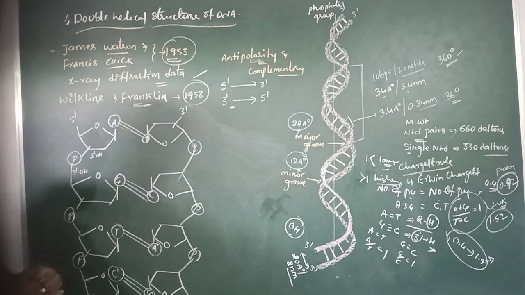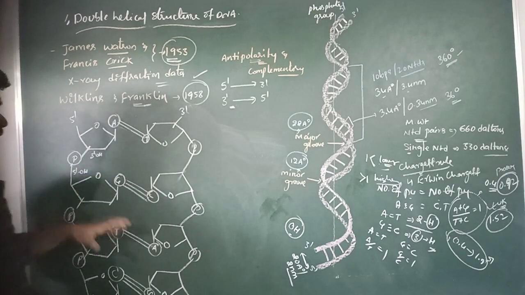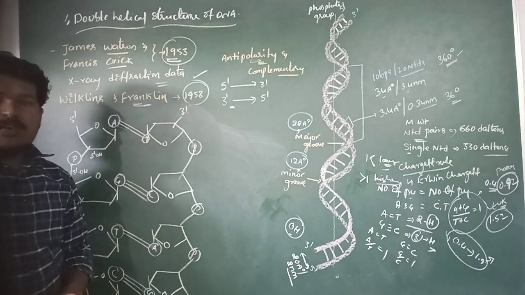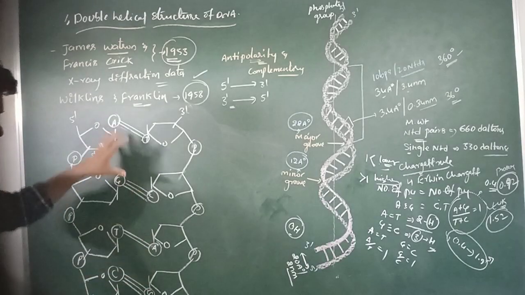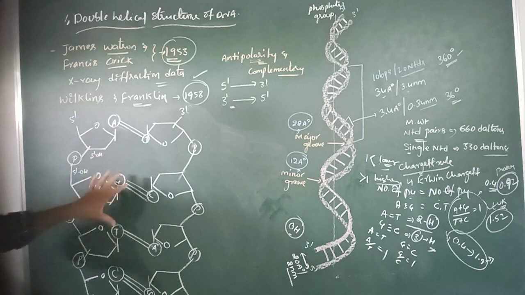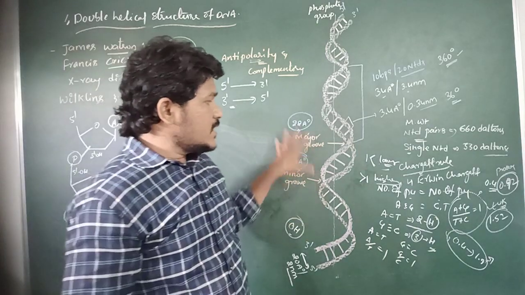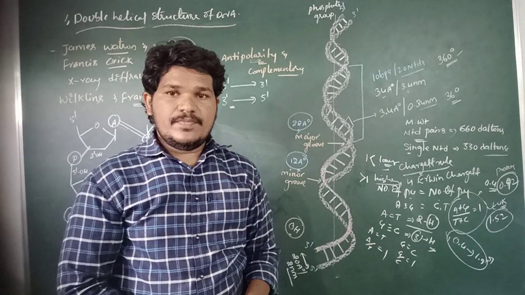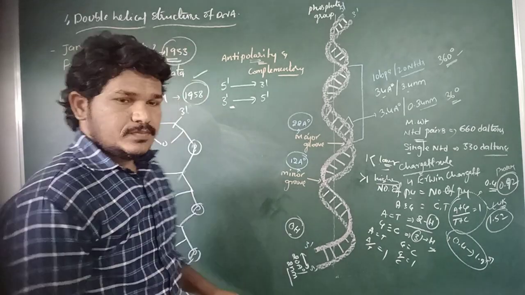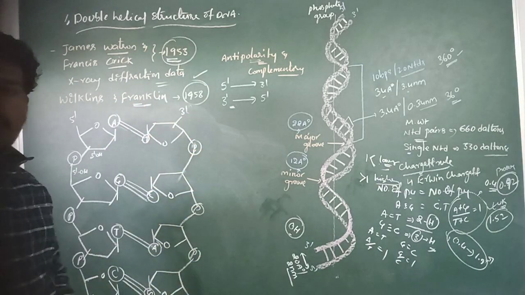We already discussed phosphodiester bonds and glycosidic bonds in the previous lecture. So this is about the chemical structure of DNA. This is the physical structure of DNA. Right? This is about the structure of DNA.